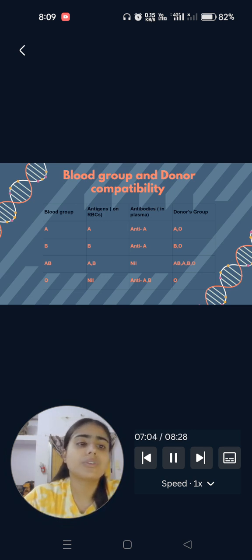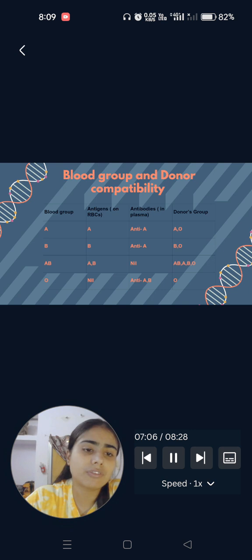Now moving to next, that is the blood group and donor compatibility. Here the table shows different columns. The first column is the blood group, second is antigens present on RBC, third one is antibodies present in plasma, and the fourth one is donor group, which blood group is able to donate to a specific blood group. The first is the A blood group. A blood group has antigen A, antibody anti-B, and donor blood groups A and O.